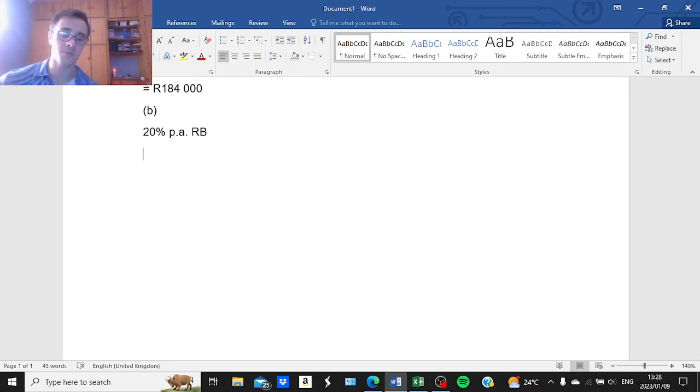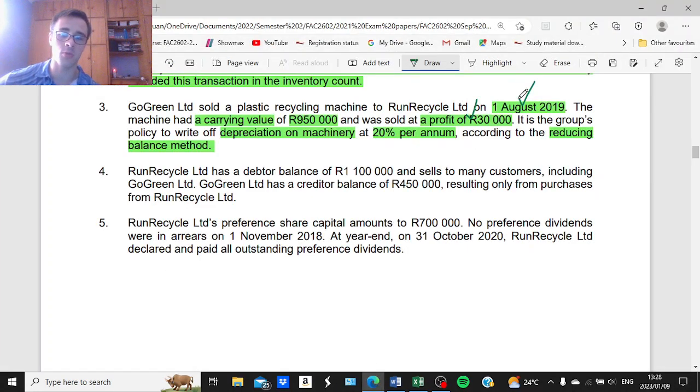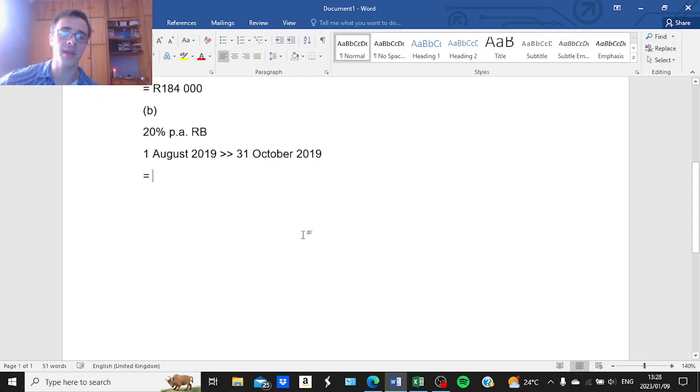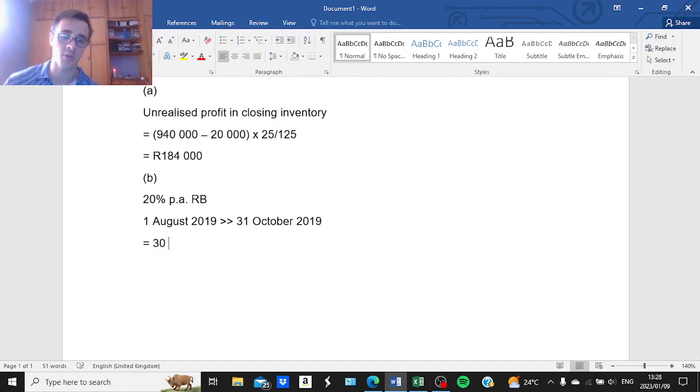So for the previous period, it will be from the date of sale, which was the 1st of August 2019, up until the end of the previous year, which would have been on 31st of October 2019. Unrealized depreciation for that period is calculated by taking the unrealized profit of 30,000 Rand.